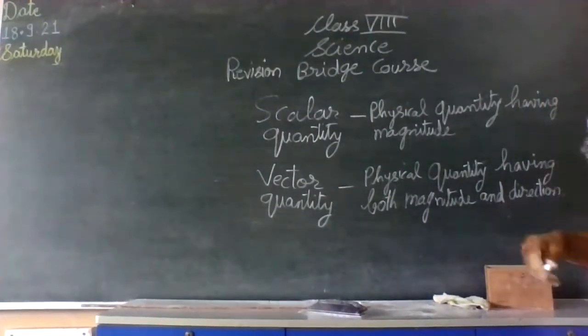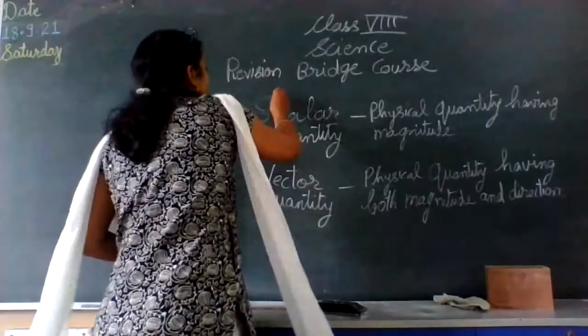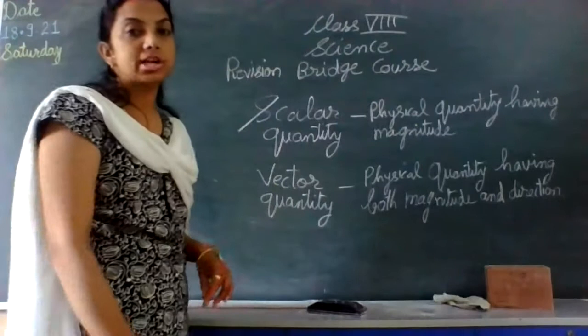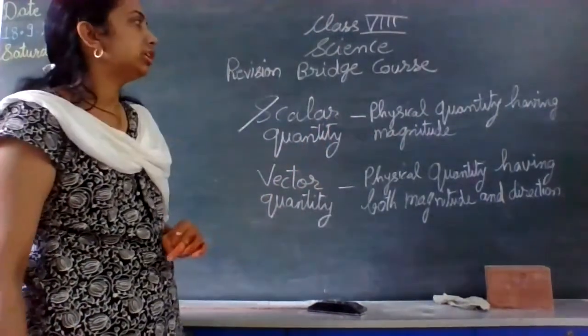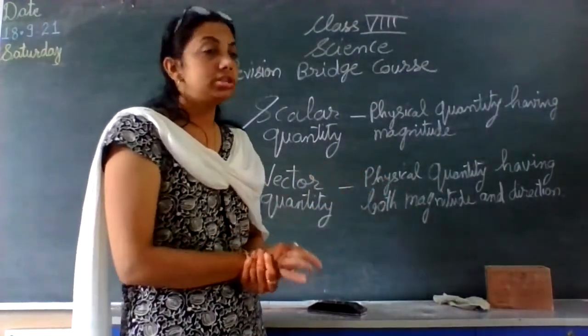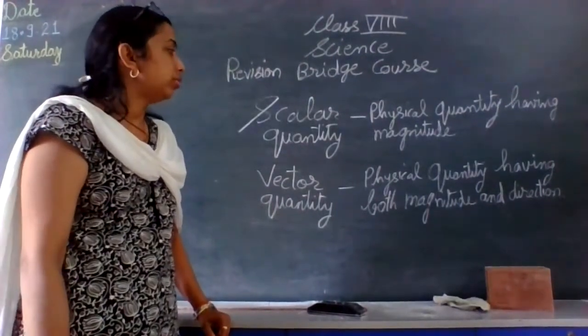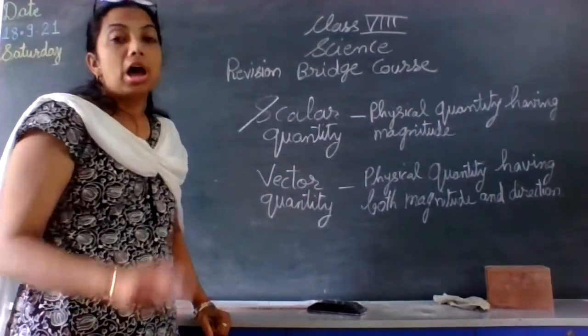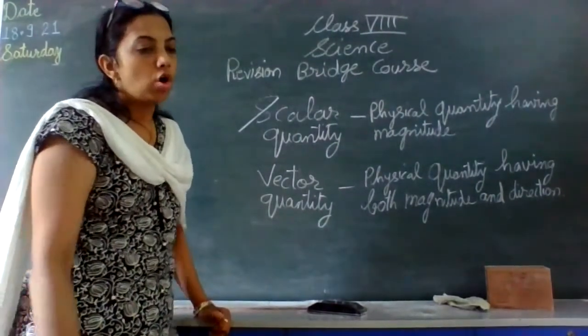In that case now, which quantities can be scalar and which can be vector? We can decide on the basis of this information. Now, the quantities having only magnitude, less, more, will be scalar quantities, and the vector quantities are going to have, along with magnitude, direction also.